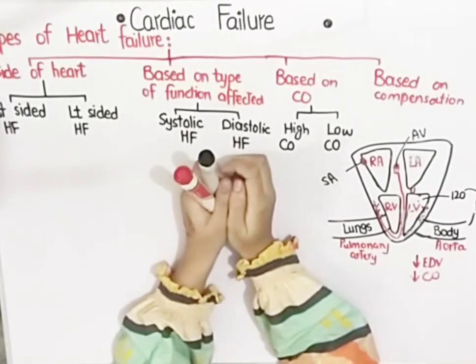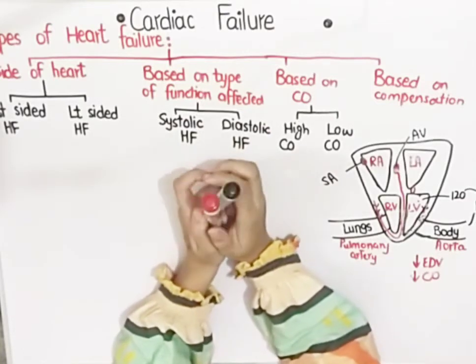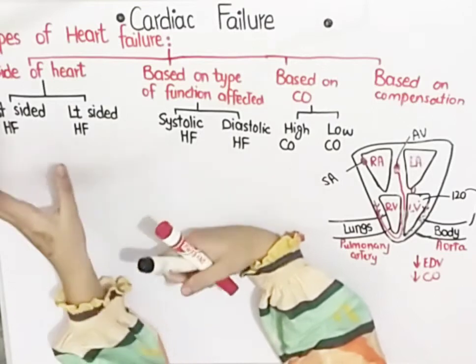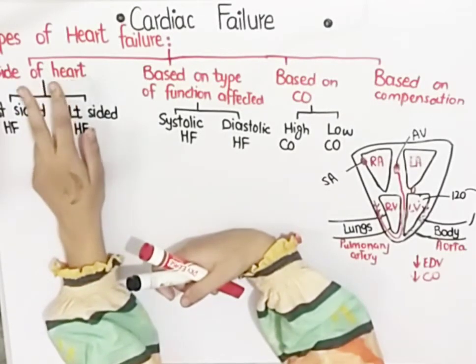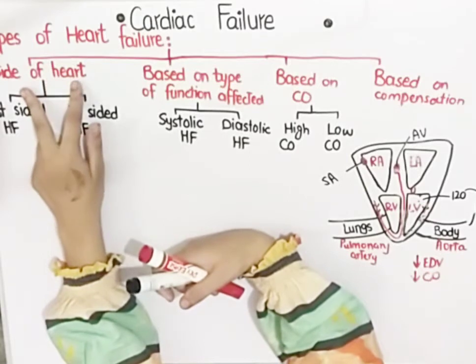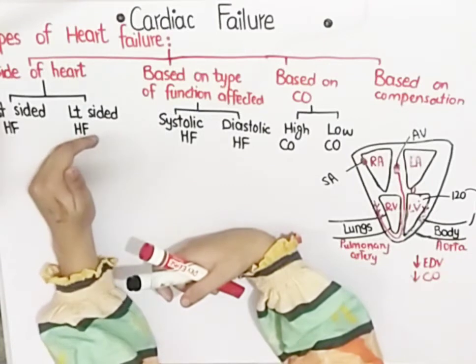Okay students, now we will study some of the different types of heart failure. There are many types of heart failure on different bases. The first base is the site of the heart involved, meaning the right side of the heart has failed or the left side of the heart has failed. So we call it right-sided heart failure and left-sided heart failure.